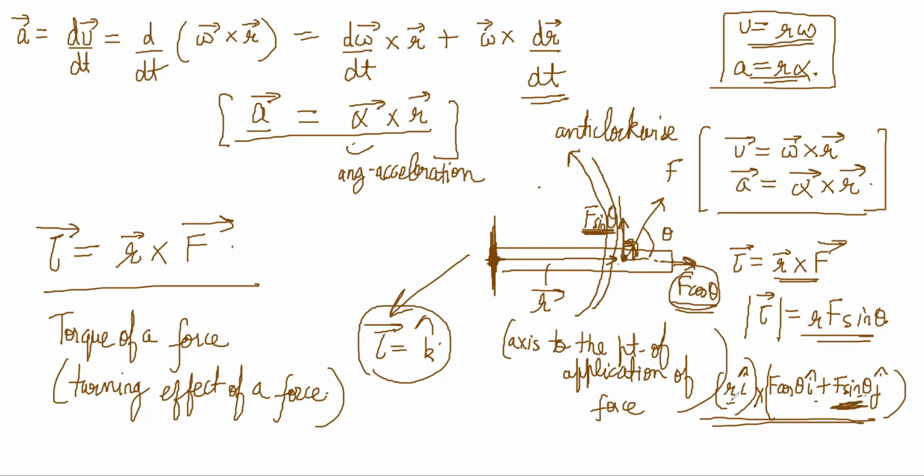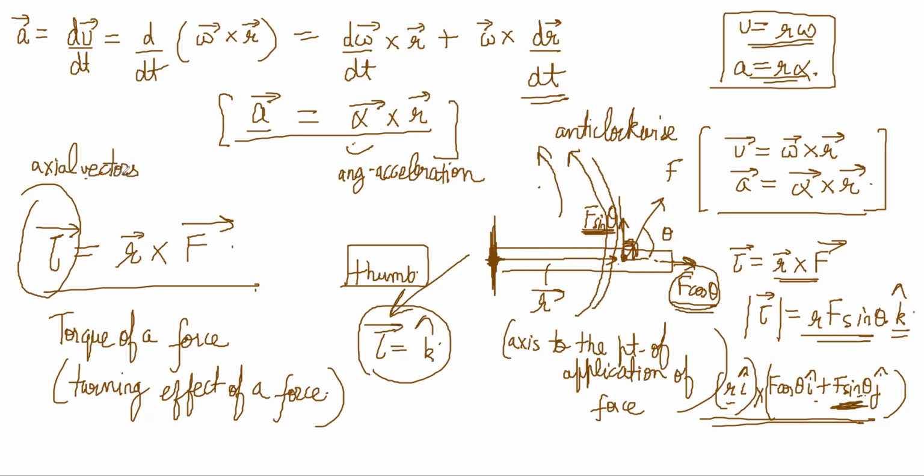I cross j is K, no? R F sine theta K. So notice again, the right hand thumb rule is working. The body is turning in the anti-clockwise direction, and the thumb will point outward. So torque is also one of those axial vectors. Torque is also a pseudo vector.